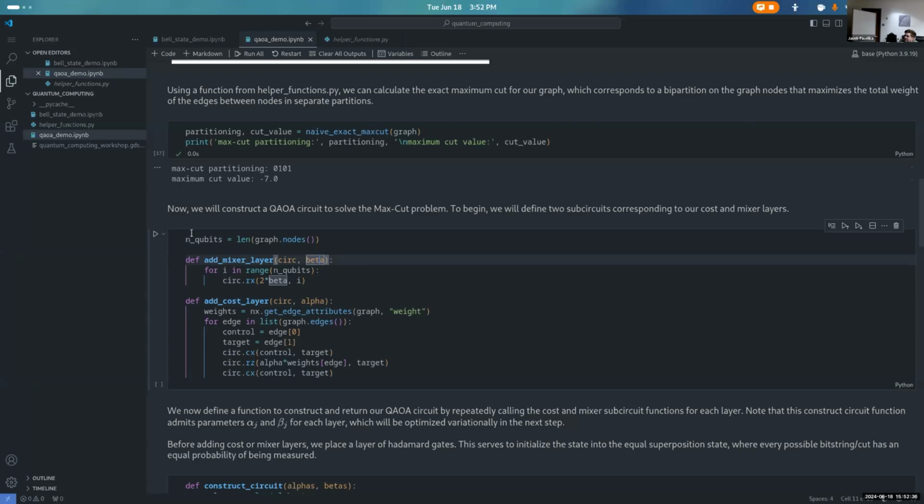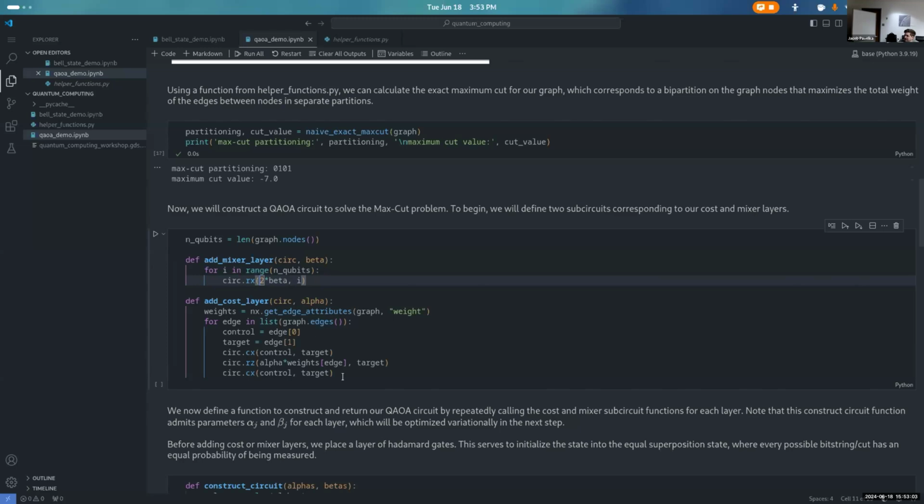Oh, and we're also initializing n qubits to be the number of nodes in the graph. For QAOA, for a graph of 4 nodes, we're going to require 4 qubits. It's always going to be the case. Okay, so the mixer layer is very, very simple. All we're doing is this rotation X gate. We run through every qubit, and each qubit gets a rotation X gate placed upon it. And the parameter is 2 times beta, 2 times that time step.